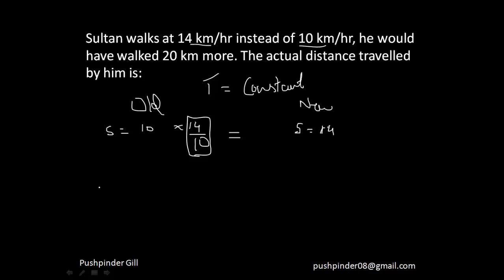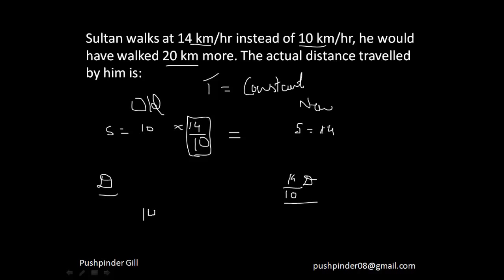Time is constant. That means if I travel d kilometers now, afterwards I will be traveling 14 by 10 d kilometers. Because if the speed gets multiplied by this number and time is constant, distance will also get multiplied by this number. So the difference between them is given to me as 20 kilometers.